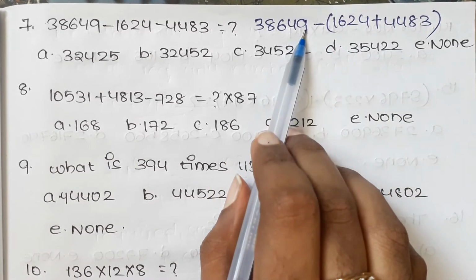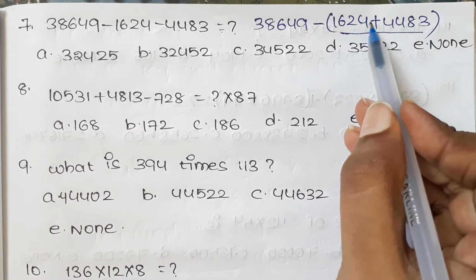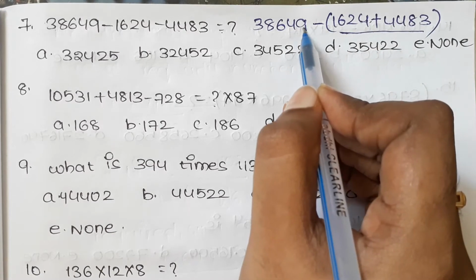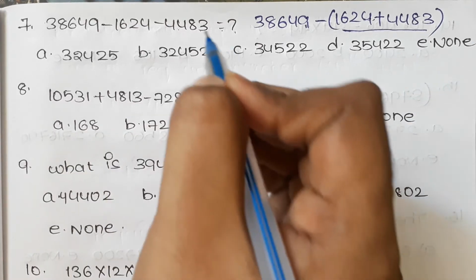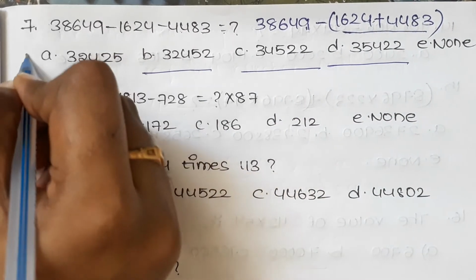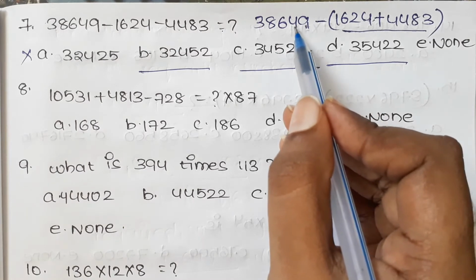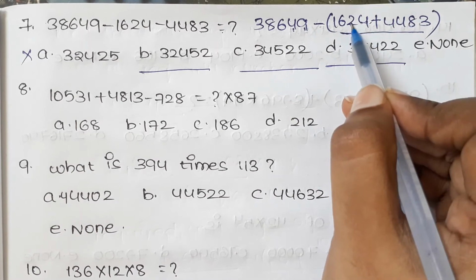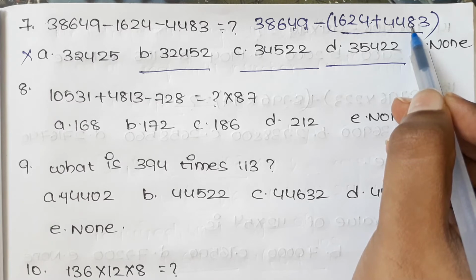Firstly, here is 9 and these 2 should be added, that is first digit addition. 4 plus 3 is 7, 9 minus 7 is 2. Here we have 2 in B, C and D. A is eliminated, and in the second digit procedure, here we have 4 minus, here 2 plus 8, which is nothing but 10.